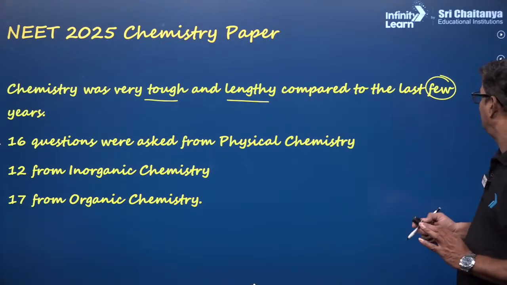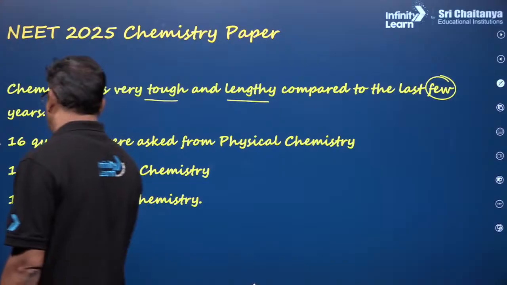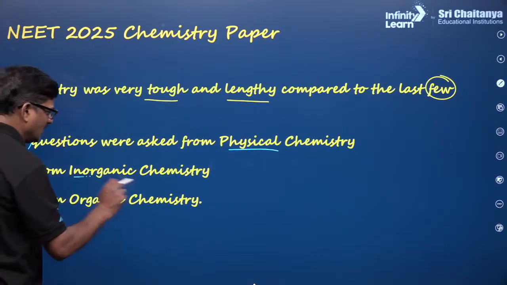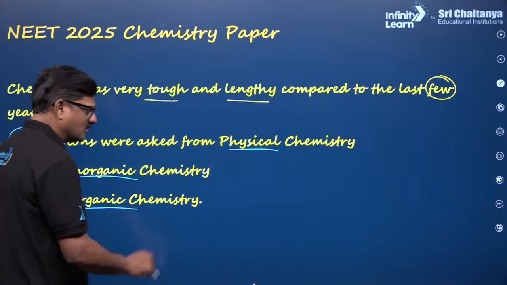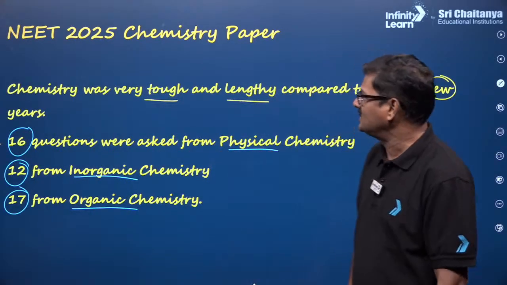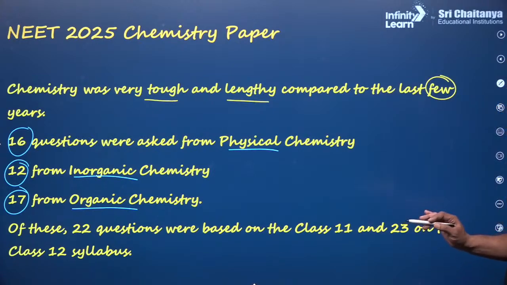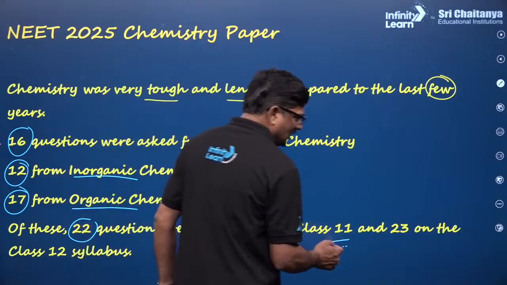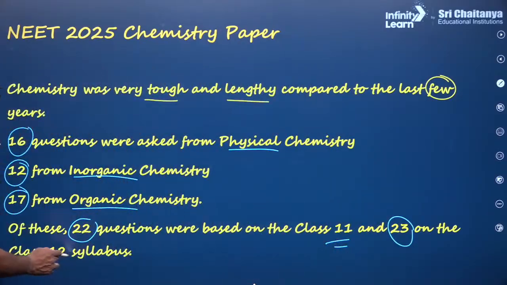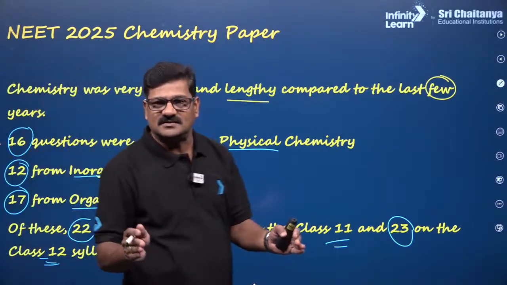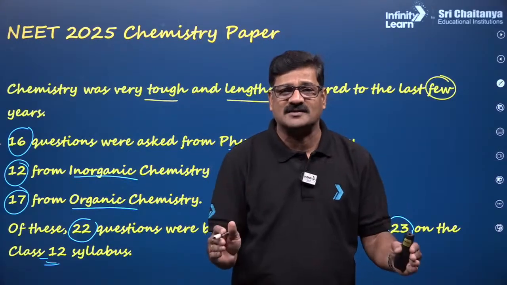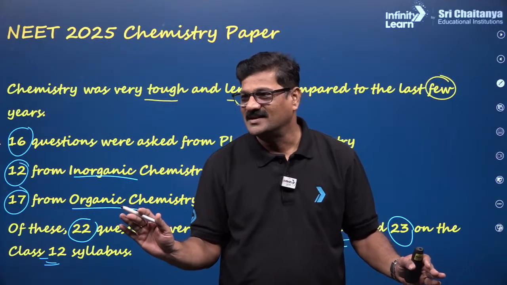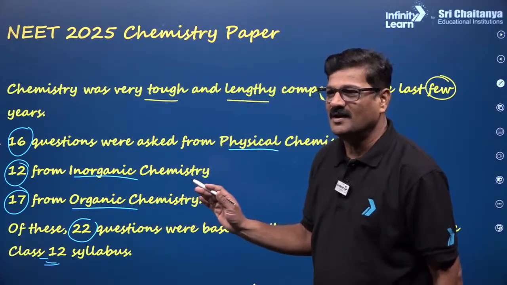It is valuable information: 16 questions from physical, 12 from inorganic, and 17 from organic chemistry. We can also say 22 questions are from the grade 11 syllabus and 23 questions are from the grade 12 syllabus. So the NTA maintained a good balance between 11th and 12th standard, 22 and 23 questions. Rishit, that's good.